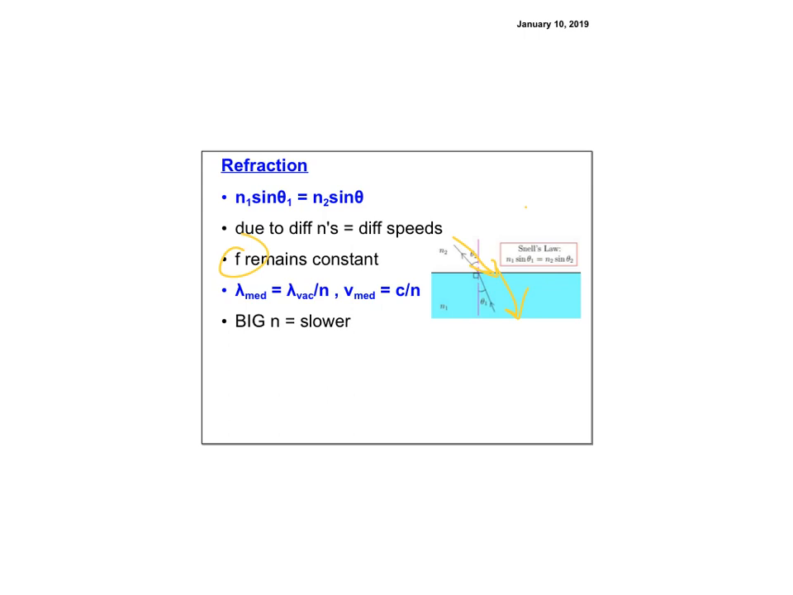So since we know V equals lambda F, if F doesn't change, but we know the V goes down, we know the lambda goes down, it goes down by a factor of n, which is always a nice thing to know.